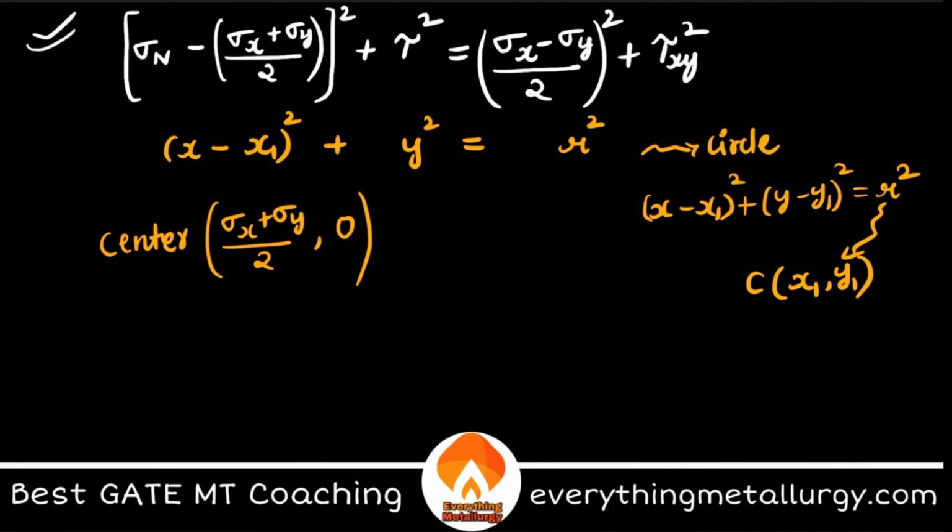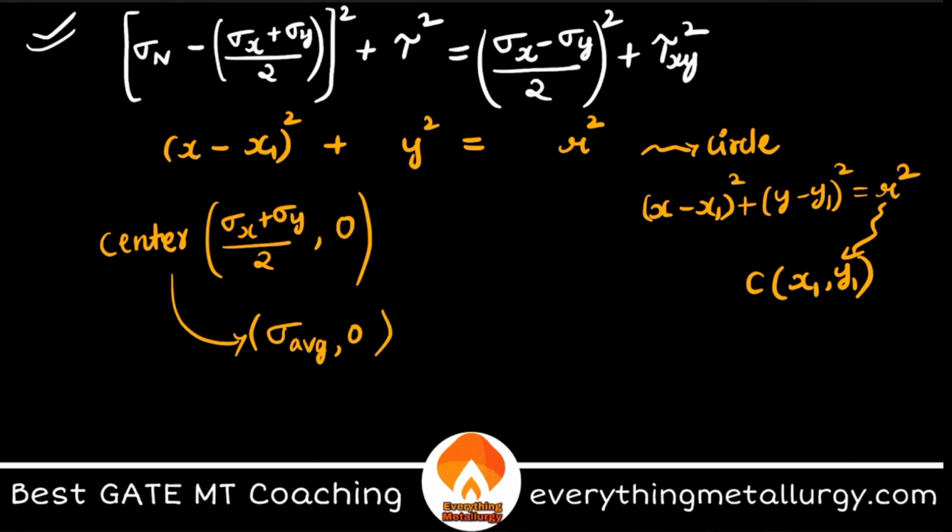So I can write this as sigma average comma 0. Right. So Mohr circle is a circle with sigma average comma 0 as a center. Clear till now? Now let's see how you can actually generate this Mohr circle without even solving all this. So this I have explained in order to tell that this is a circle.